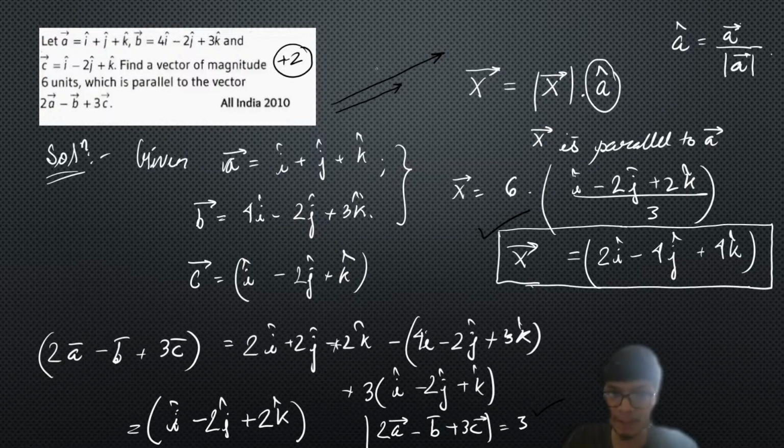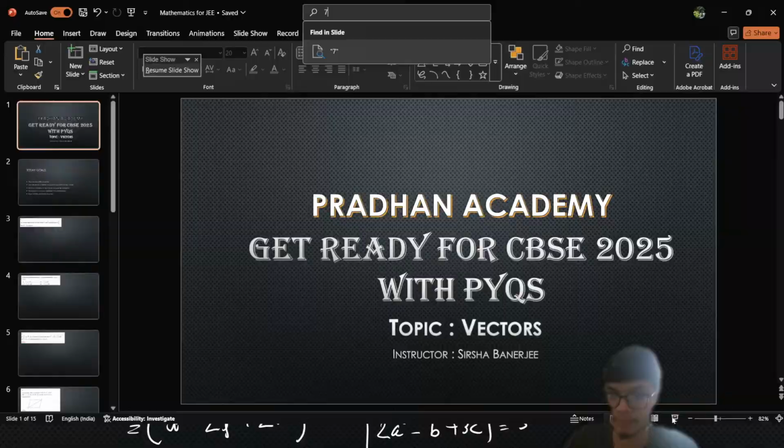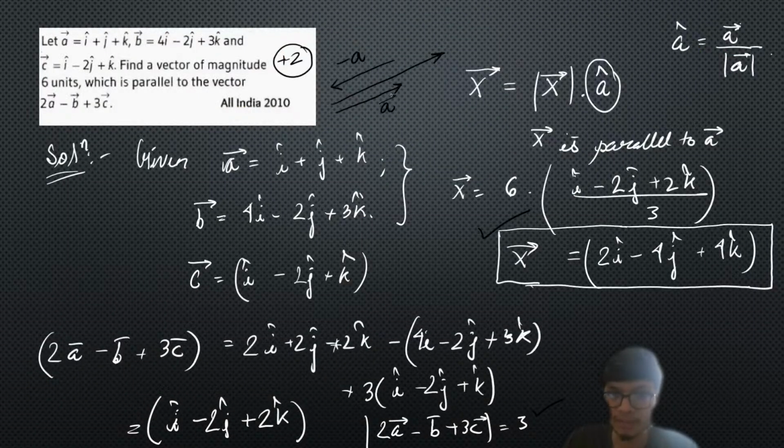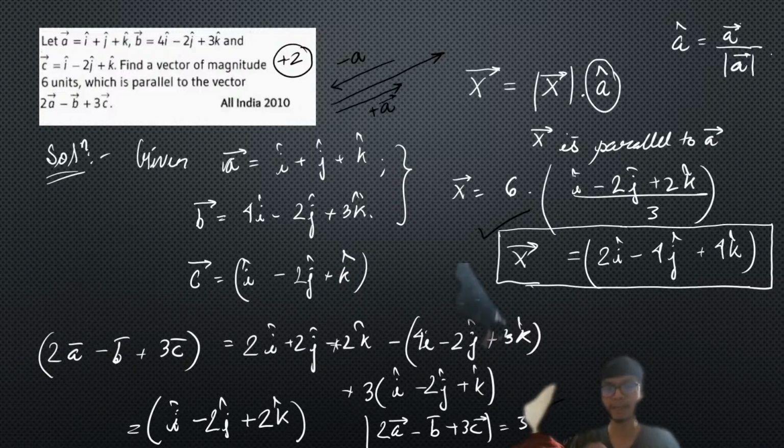Now in case of anti-parallel, if the vector is anti-parallel to it, we will use the same unit vector but with a minus sign. That is minus of that particular vector, and similarly this will be plus of that. So if it is parallel, we just use the plus sign. If it is anti-parallel, which is not mentioned in this particular problem but may be mentioned in any other problem, you can use that notation simply by using minus of a cap. Just in place of the unit vector, you put minus of the unit vector. That will suffice for the entire problem.